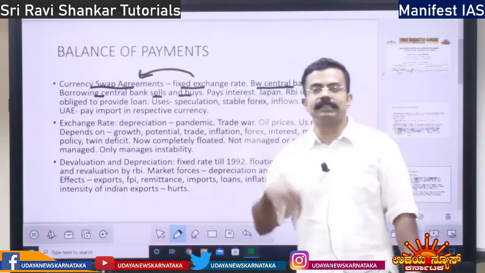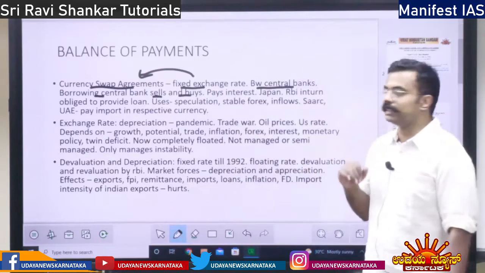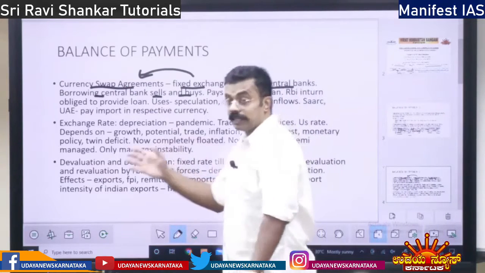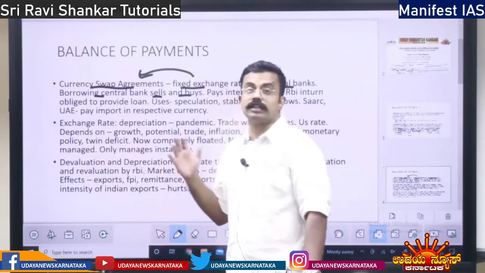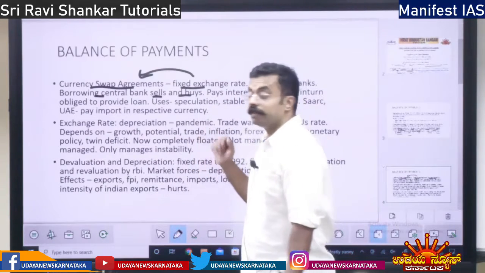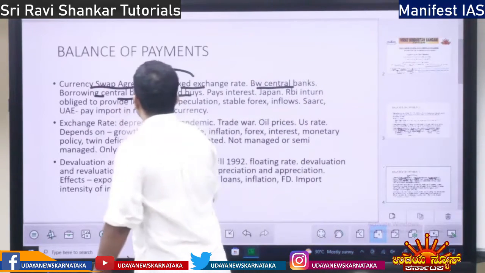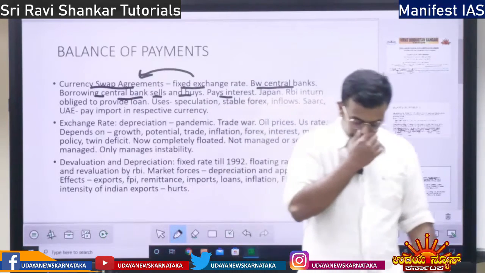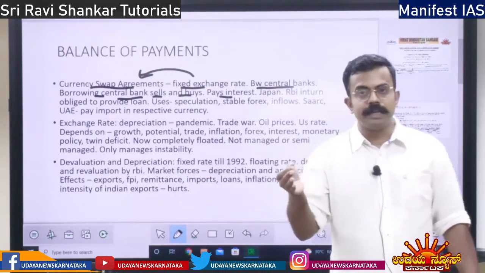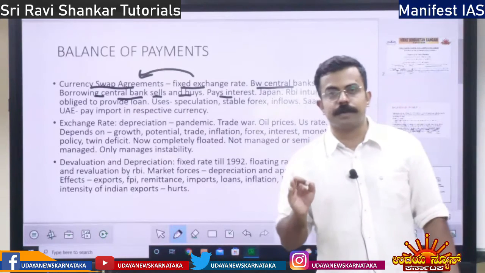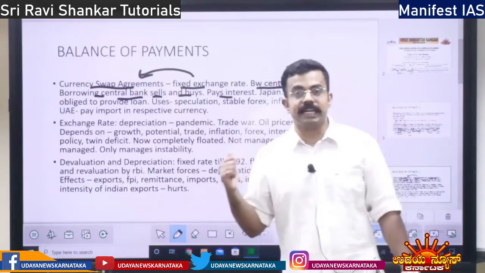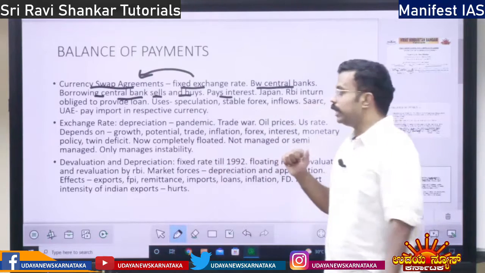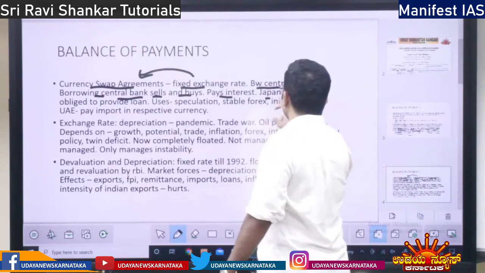In turn, it buys the Japanese yen, or in this case, Japan has given us the dollar. They have given $75 billion, right? It also pays interest. So when India takes $75 billion from Japan, we are paying interest to Japan, right?